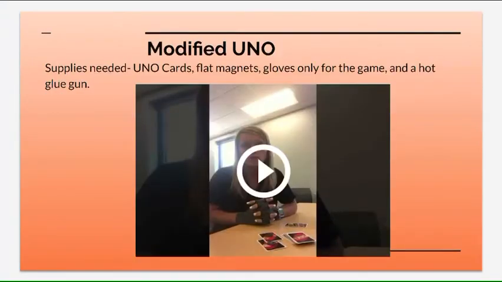Modified UNO. Supplies needed: UNO cards, flat magnets, gloves only for the game, and this is because they have magnets glued to those gloves, so these particular compression gloves should only be used when playing the game that has magnets attached to it, and a hot glue gun.